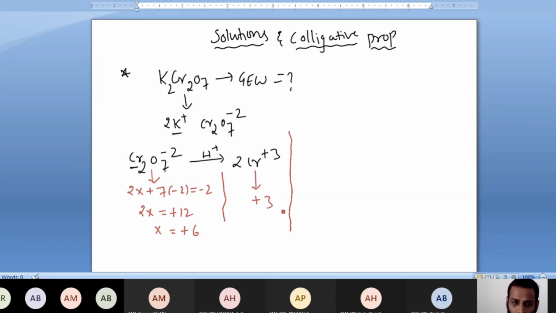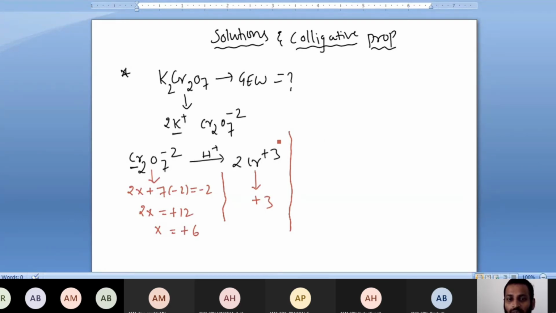Got it clearly? For taking the gram equivalent weight of K2Cr2O7, I must consider two chromiums and the change in their oxidation state. How many atoms are present, and whose oxidation state changed?